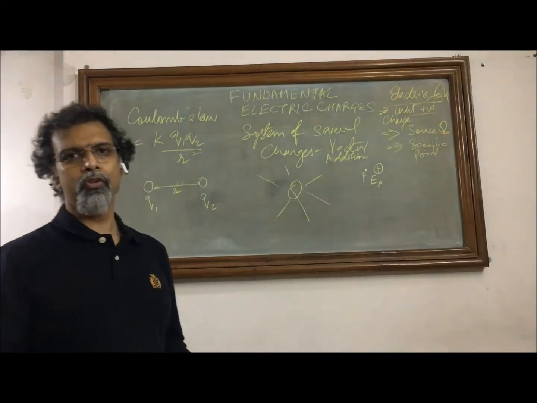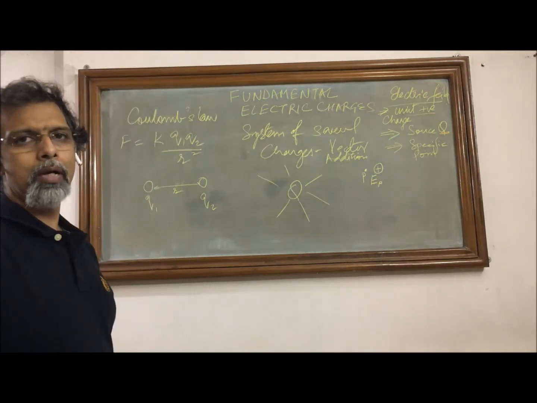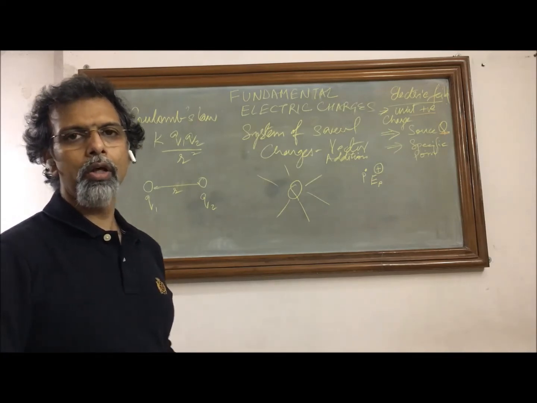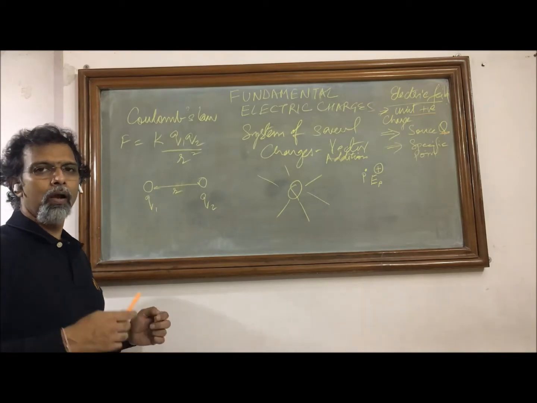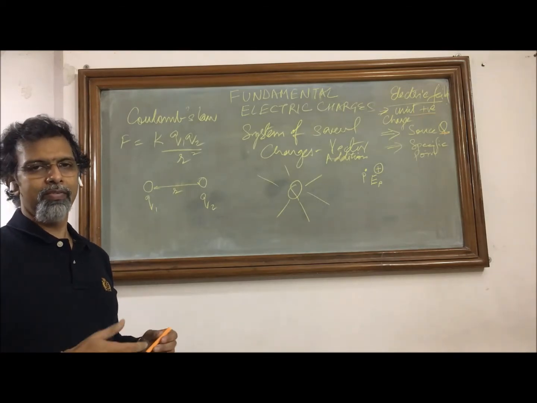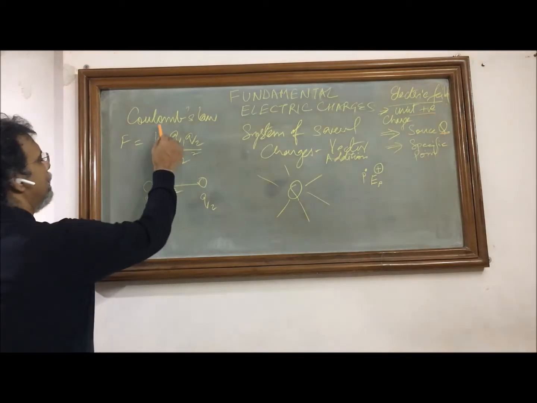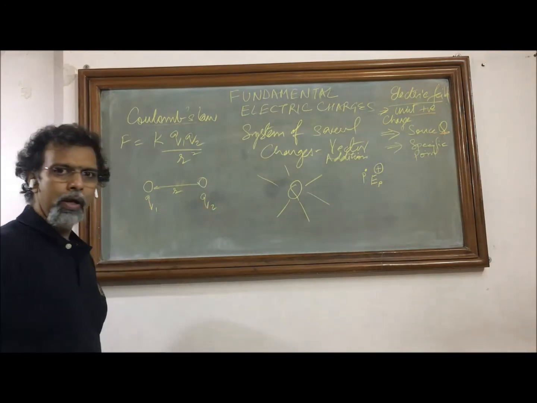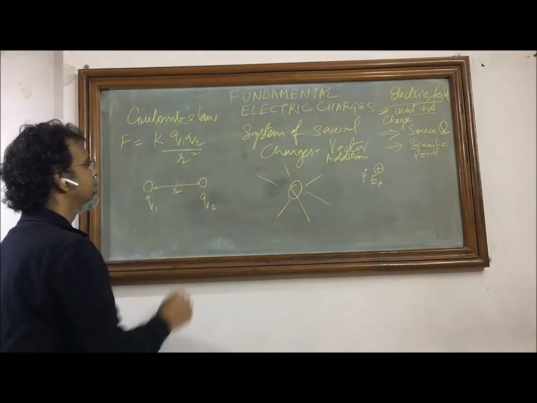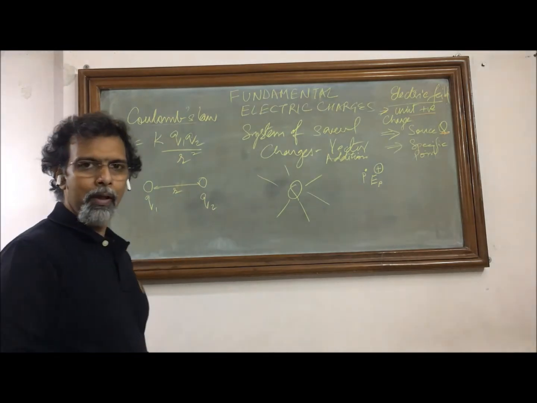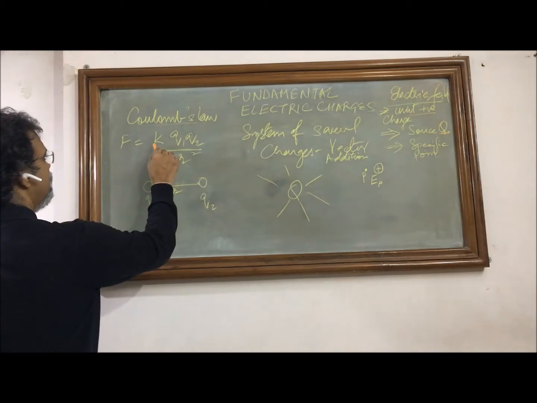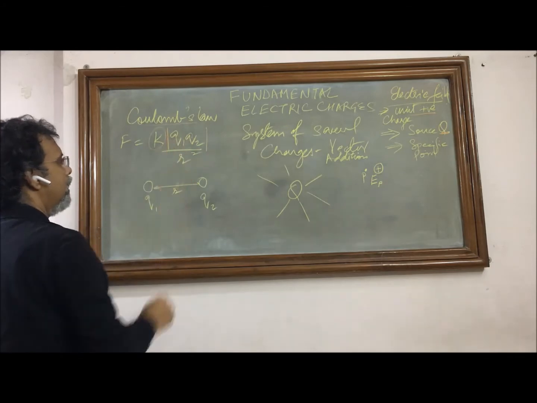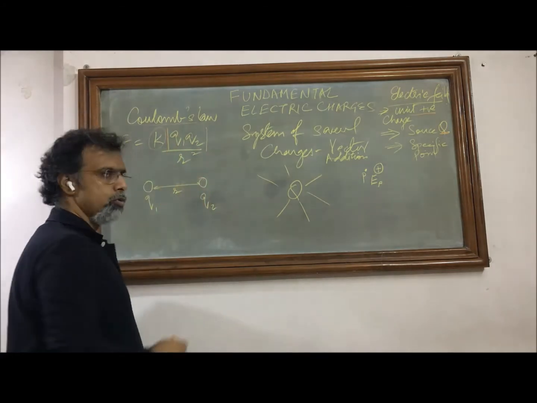While the nature of the forces between two charges was a fundamental property, and that decides whether the two charges are going to repel each other or attract each other, the quantitative value of this force that exists between these two charges was given by Coulomb's law, which simply states that if we have a system of charges Q1 and Q2 and they are separated by a distance r, the force exerted by them on each other is given by a constant k multiplied by Q1 Q2 upon r square, that is the distance between the two charges.